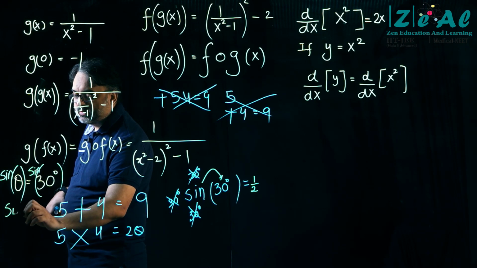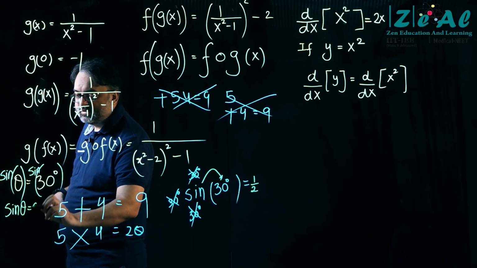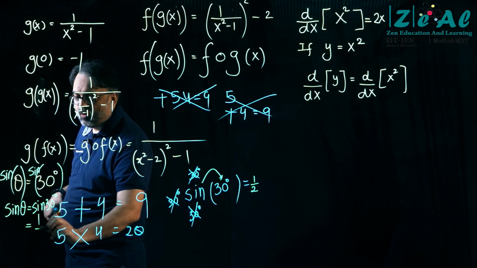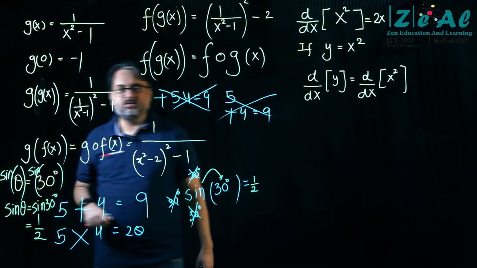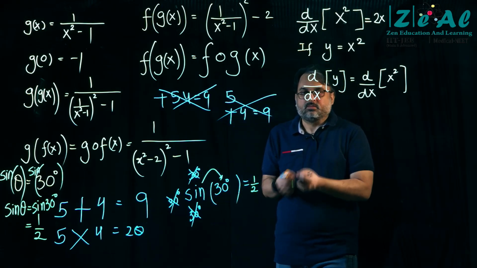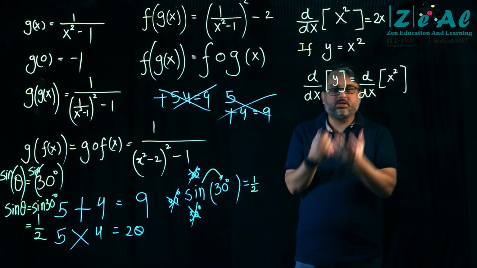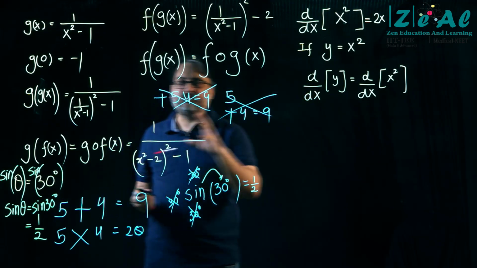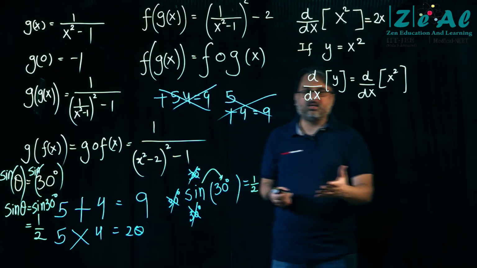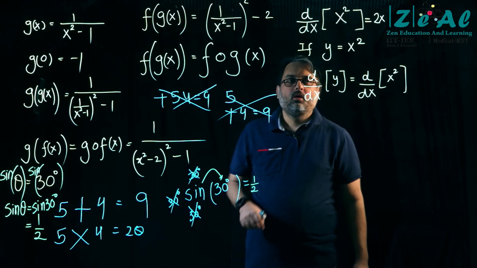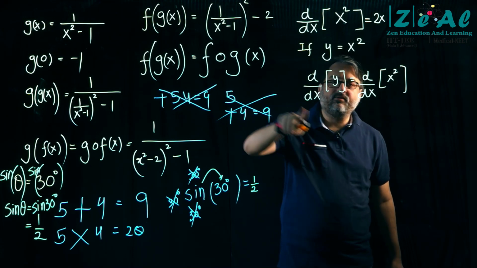I am going to get sine theta is equal to sine 30 degrees, and I know that the value of sine 30 degrees is half. Again, please, I'm not teaching you anything new. You already know this. I'm just looking at it from a different perspective. Okay.